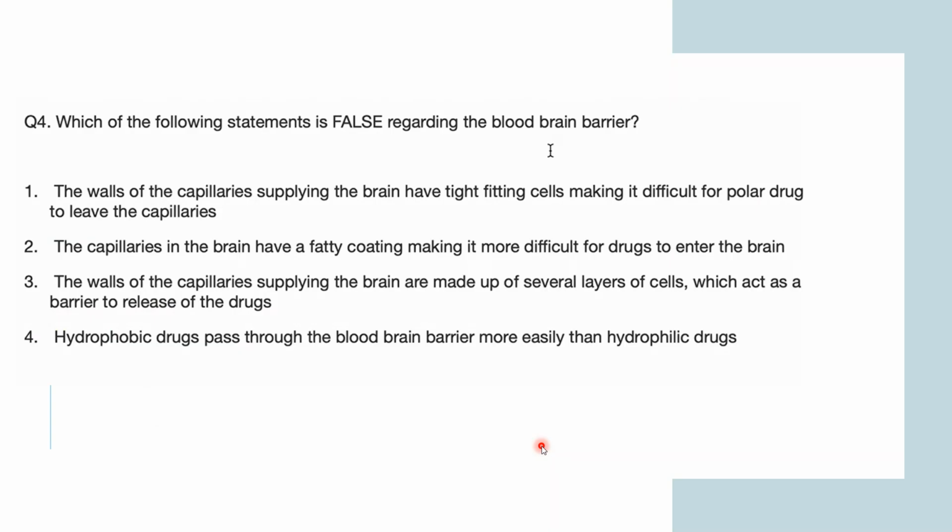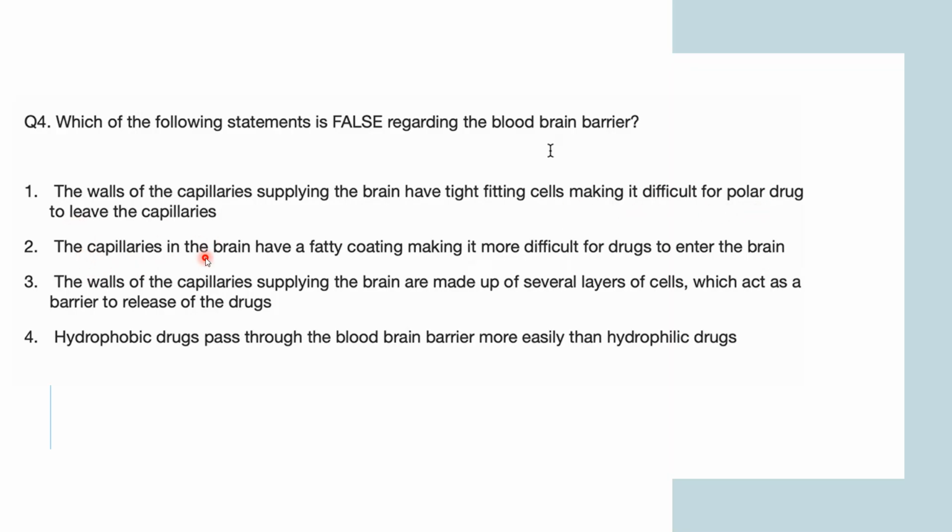Now, which of the following statements is false regarding the blood-brain barrier? There is a term known as blood-brain barrier, and you have to answer which of the following statements is false about it. The walls of a capillary supplying the brain have tight fitting cells, making it difficult for polar drugs to leave the capillaries.